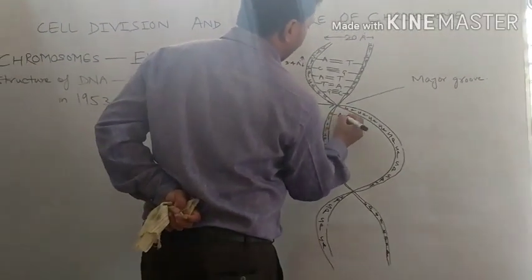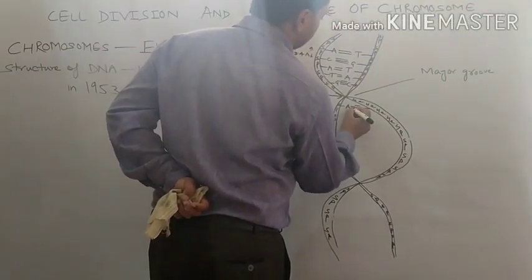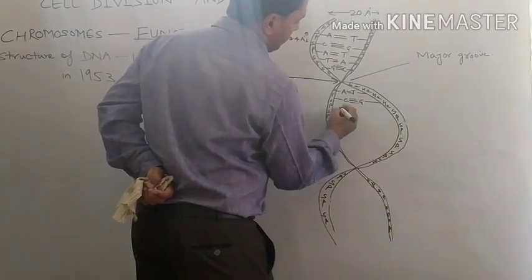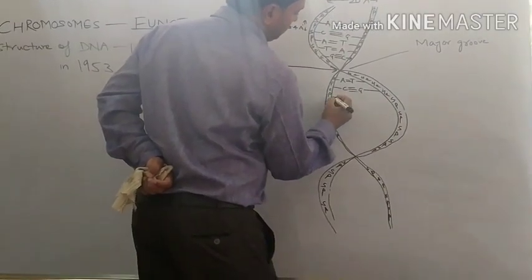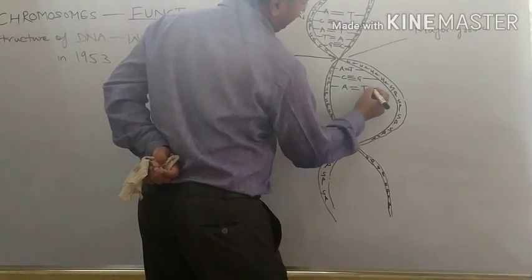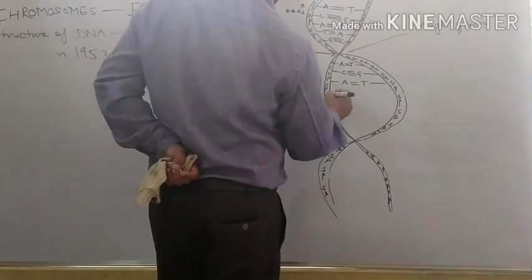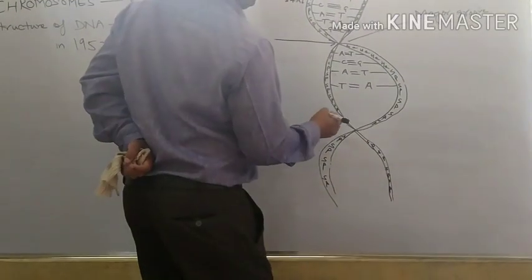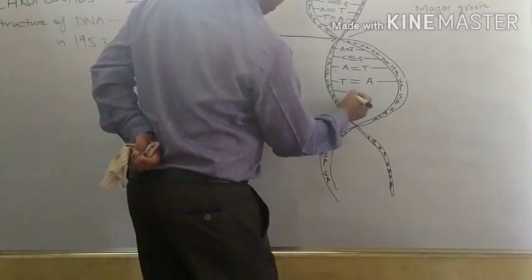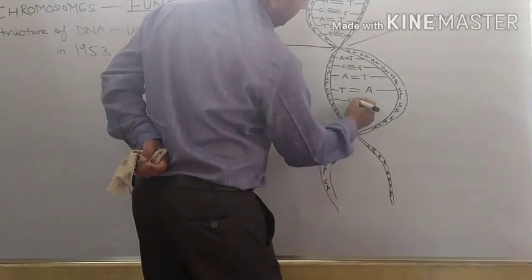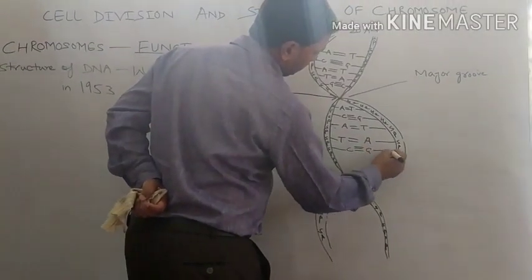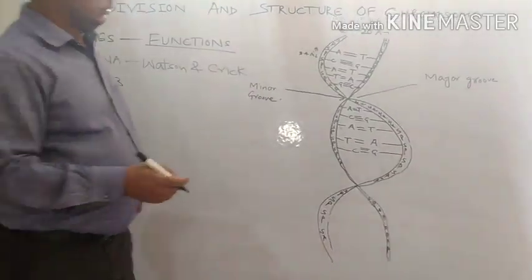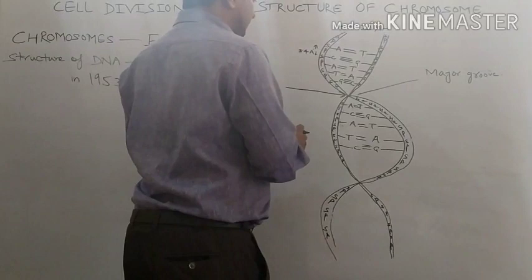Here we can write again A, T, C, G, again A, T, T, A, C, G. In this way structure of DNA is made.